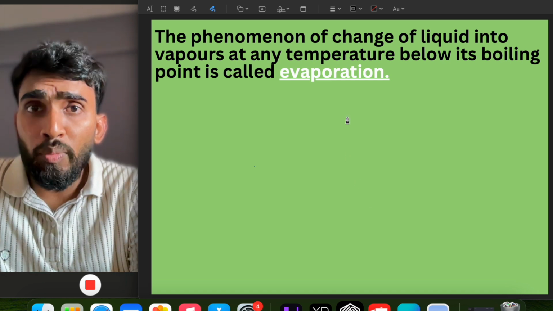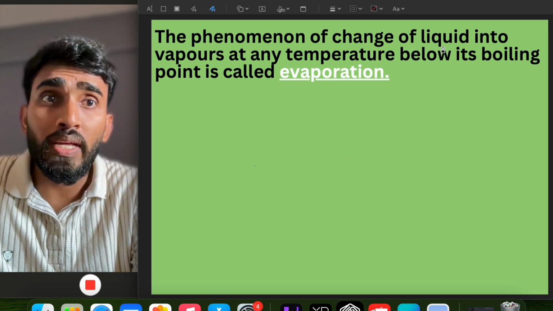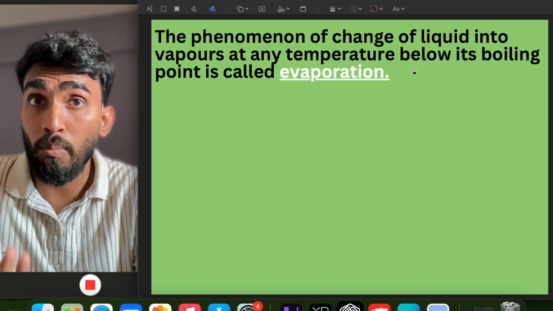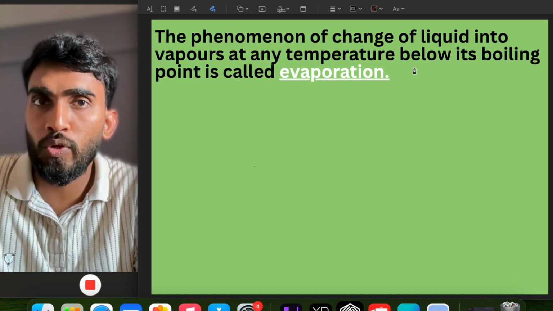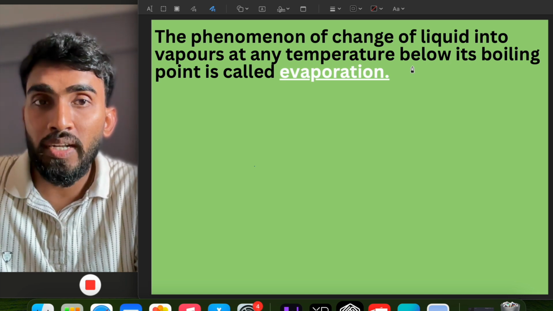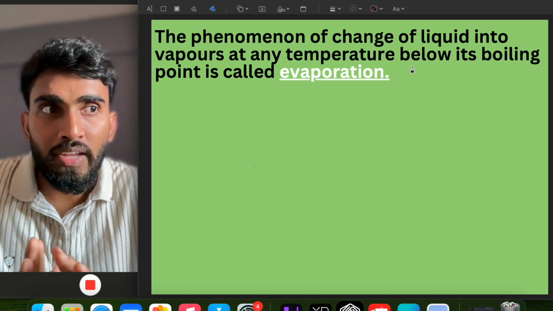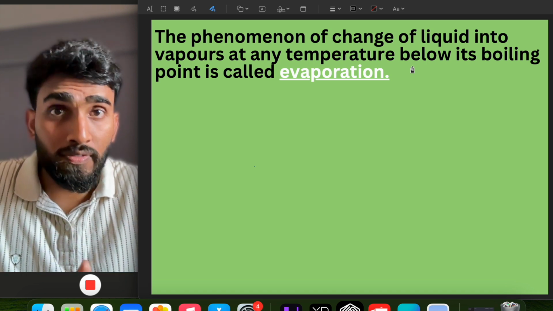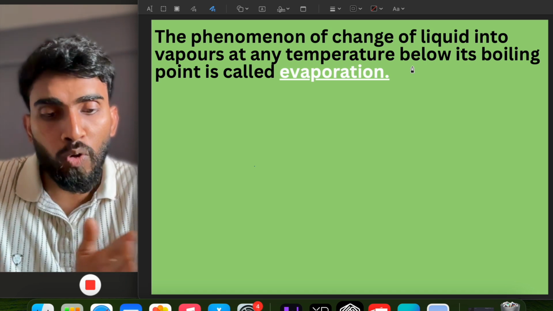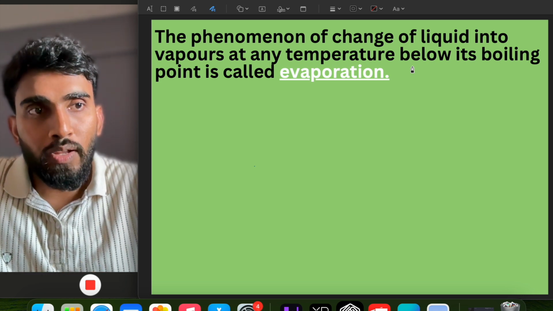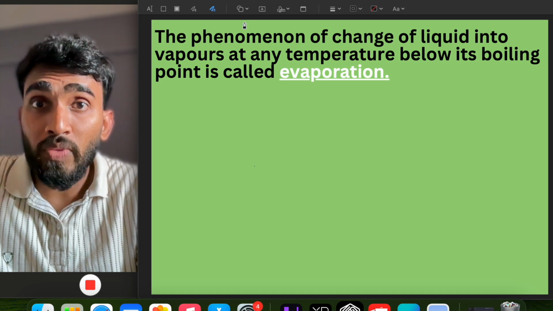So this phenomenon of change of liquid into vapor at any temperature below its boiling point of water, we know it is 100 degrees Celsius, but in both the examples which we saw just now, here we saw that the change of liquid to gas will occur below the boiling point, below 100 degrees Celsius, liquid getting converted into vapor.